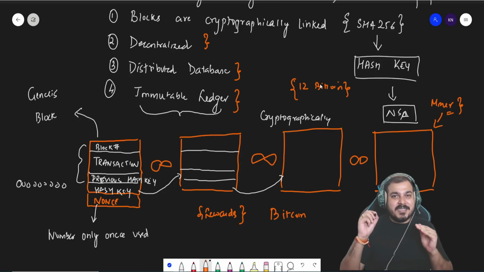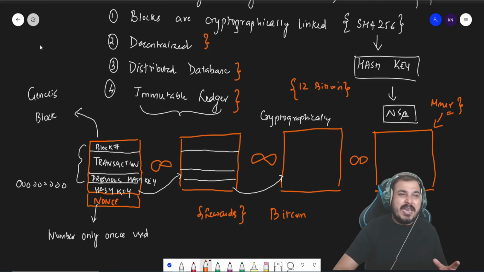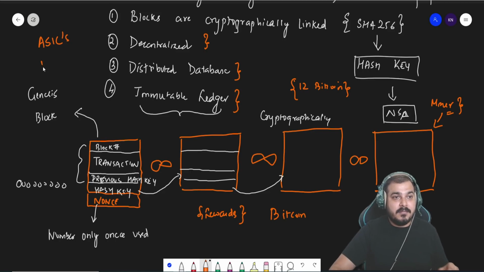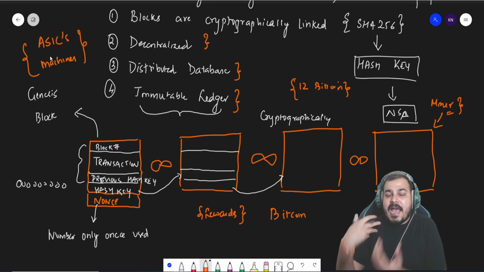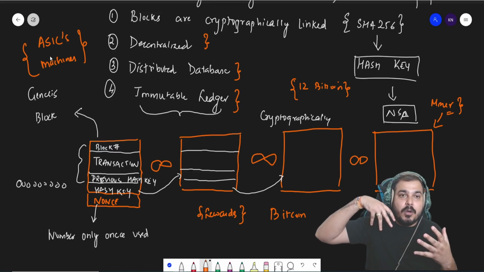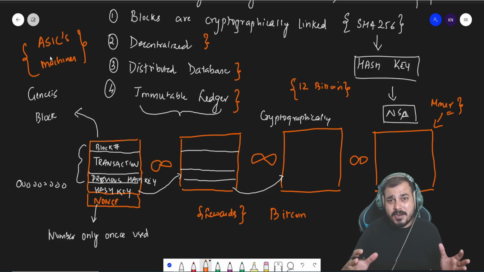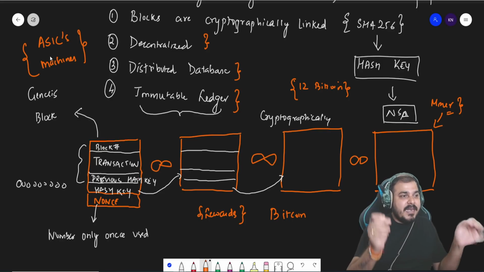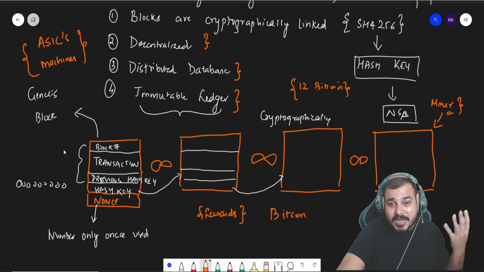That does not mean that this process is very simple, guys. I'll talk about it. The process is very difficult. You really need to use some powerful rigs, which include ASIC machines, not GPUs. GPUs will not work here. ASIC machines will help you mine these blocks. And again, I'll be discussing the block mining process in upcoming videos.